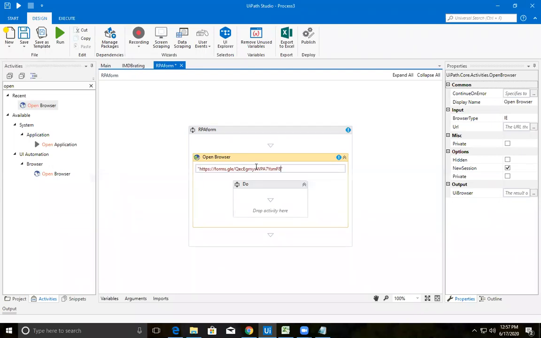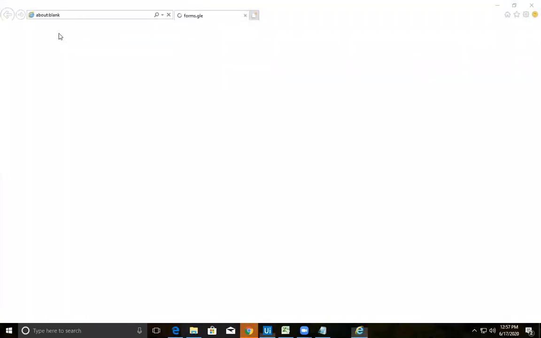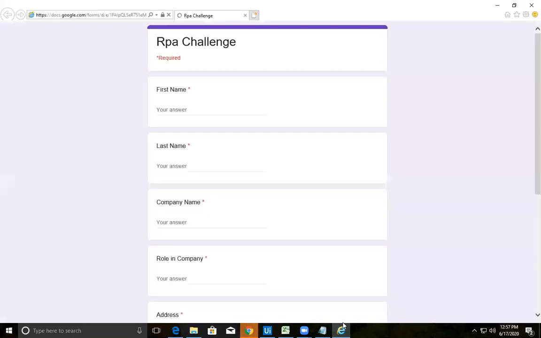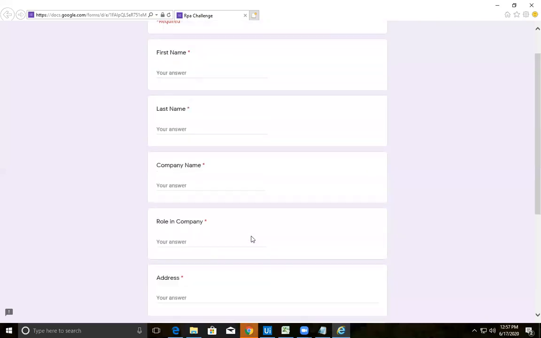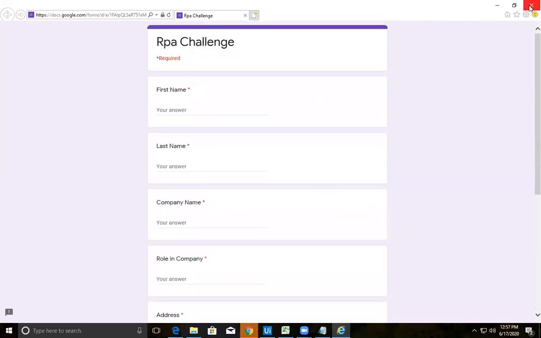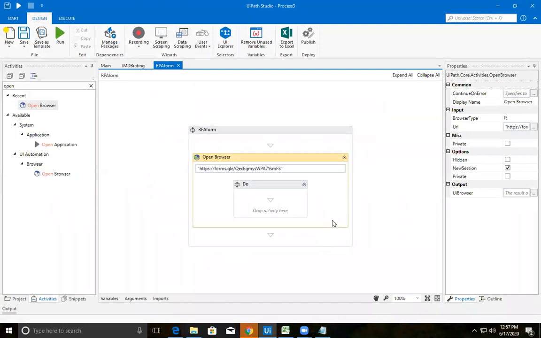This is the form URL that we need to provide here. That's why I have provided the form URL to you all, in order to test parallelly with me. Now let us check whether it is working fine or not. Let us run. It will open an IE. It is opening, and yes, it has been opened. Your RPA challenge Google form has been opened. I guess everyone might be working with the same.